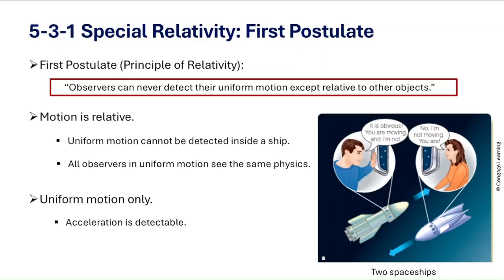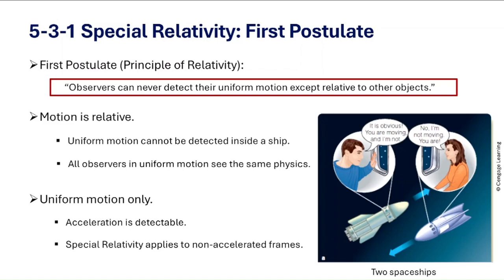And if either spaceship fires its rockets and accelerates, then the crew can feel a force pushing them into their seats. And therefore, acceleration is absolute in this sense. You can detect it. But uniform motion without acceleration is invisible internally. So this is why this version of relativity is called special relativity.